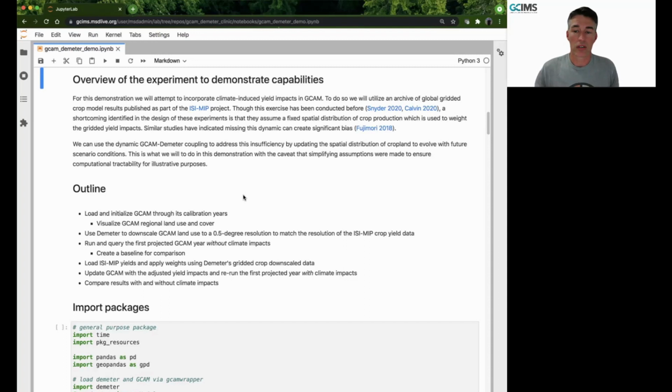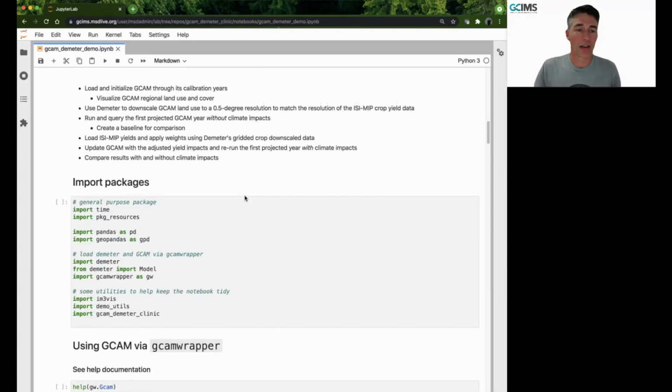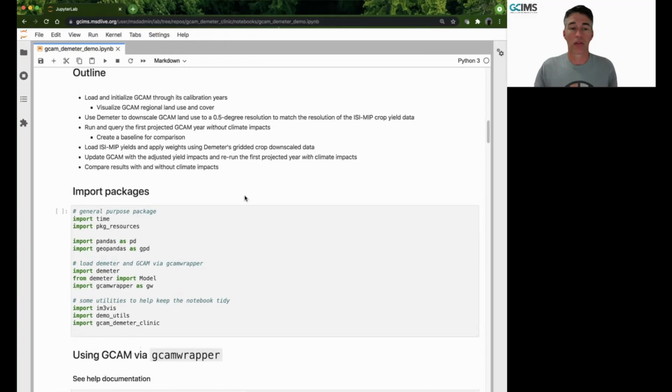This is what we're going to try to do, and we want to note that we do apply simplifying assumptions to ensure that we can do this computation in a tractable way for illustrative purposes. Our outline for this experiment will be to load and initialize GCAM through its calibration years, and then take a look at some of those regional projections.